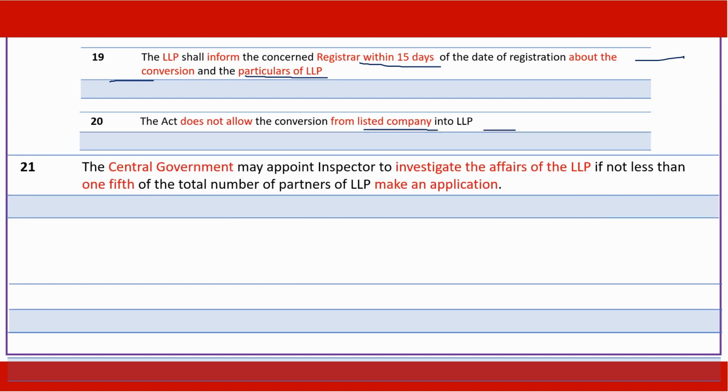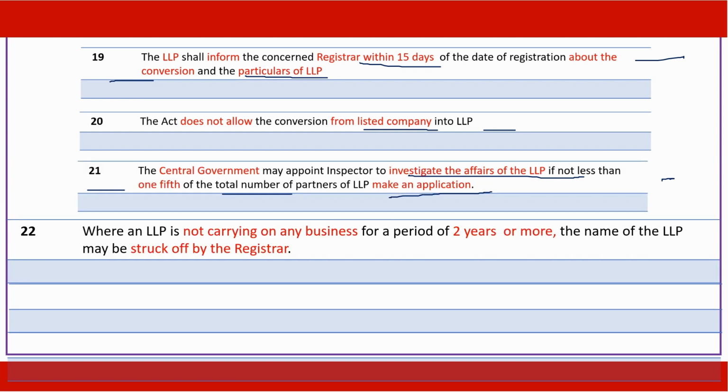The central government may appoint an inspector to investigate the affairs of the LLP if not less than 20% of the total number of partners make an application to the central government. Where an LLP is not carrying on any business for a period of 2 years or more, the registrar could remove the name of the LLP from the register maintained on limited liability partnerships.